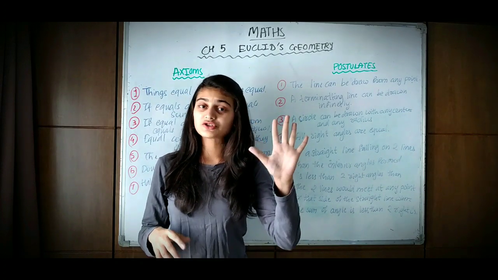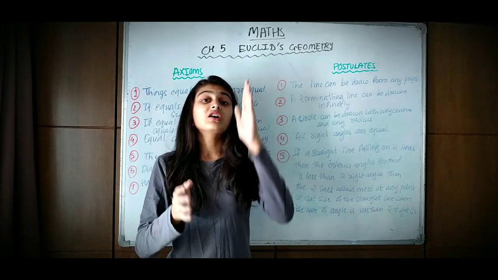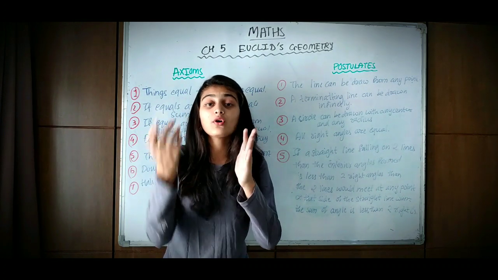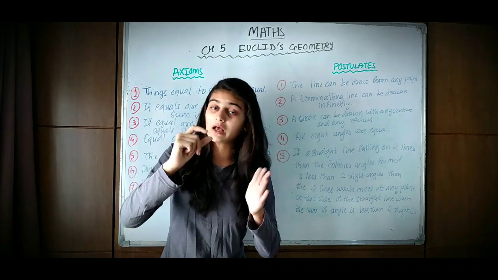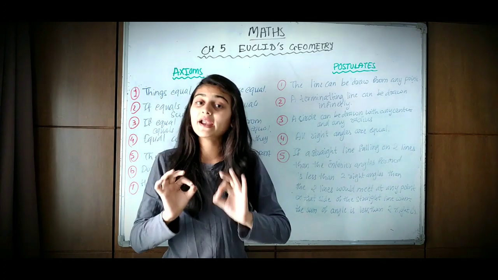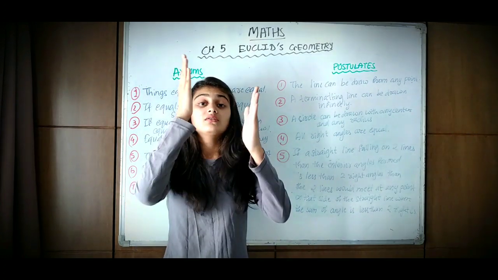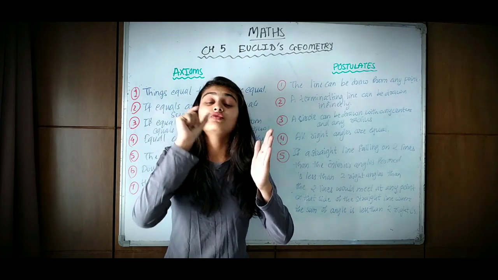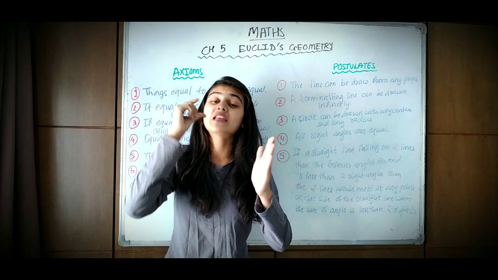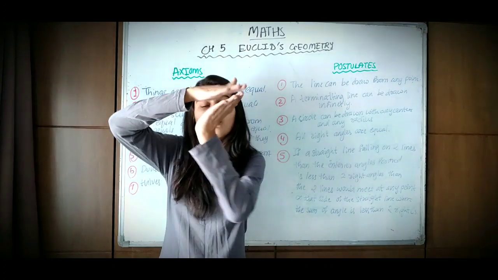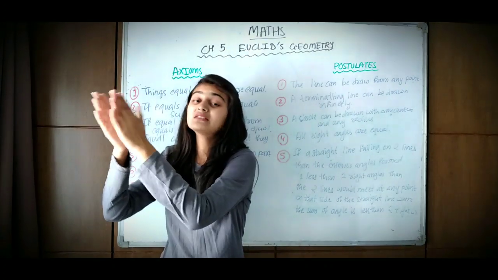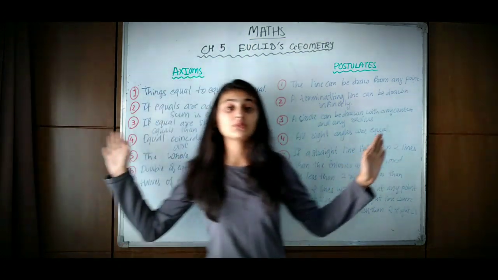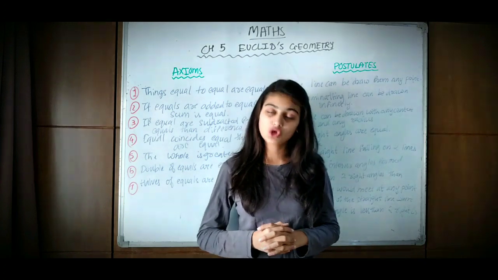The fifth postulate is, if a straight line intersects two lines and the interior angles on one side sum to less than two right angles, then the lines, when extended, will meet at a certain point on that side. So these were some of the postulates and axioms of Euclid's geometry.